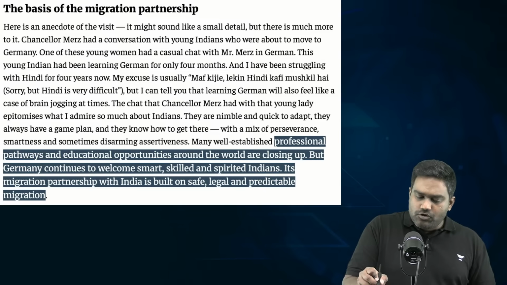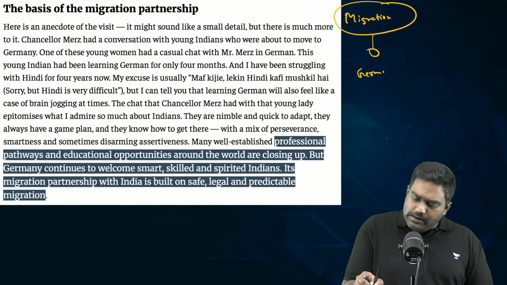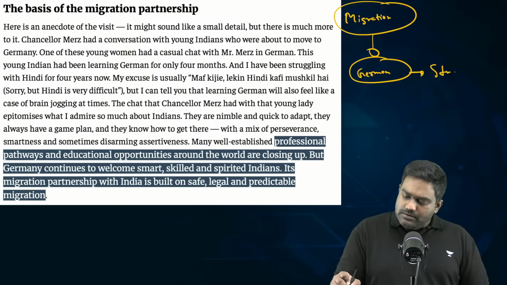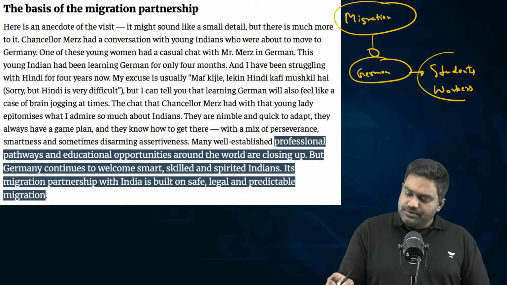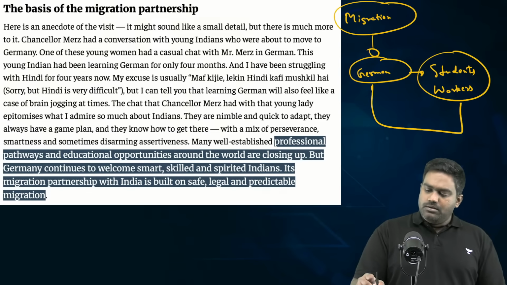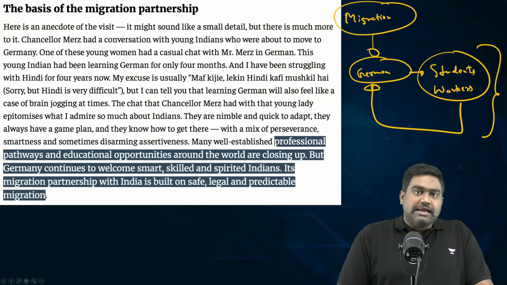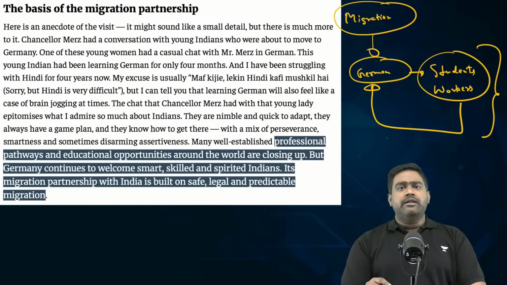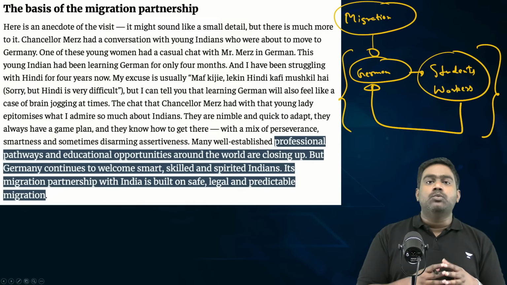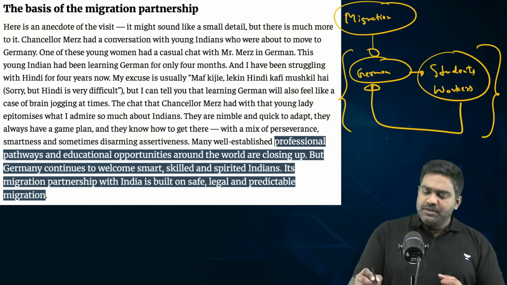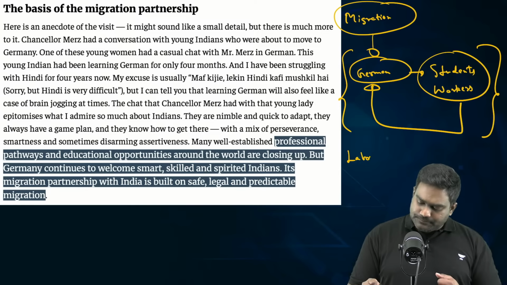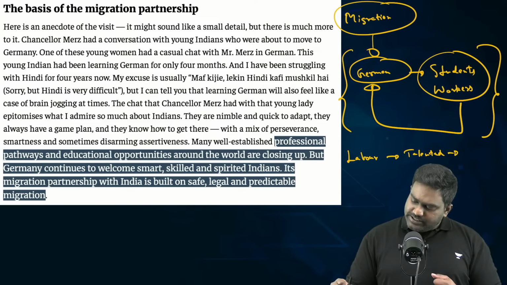Apart from that, the second focus was migration. Because see, Germany is home to a very large Indian community, primarily made up of Indian students and Indian professional workers. There are more than 1 lakh to 1.5 lakh Indians in Germany studying in several top German universities, working for various German companies. And today, India is becoming the major provider of labor, that too talented workforce, to the developed world,